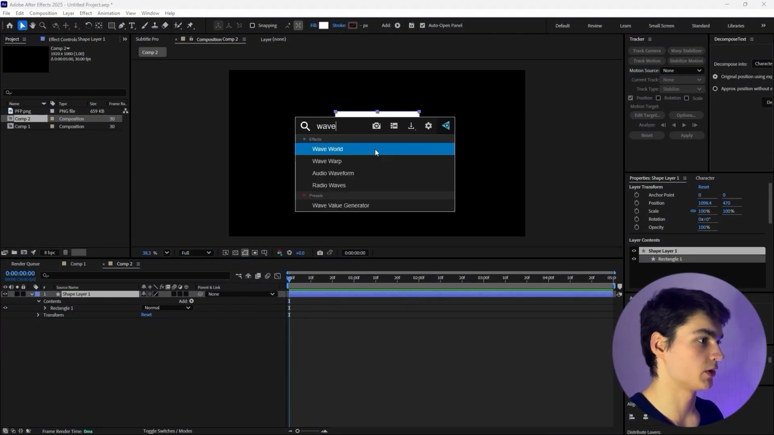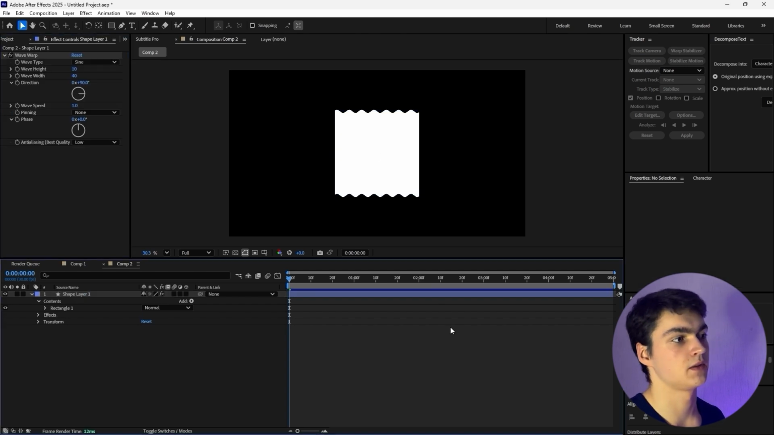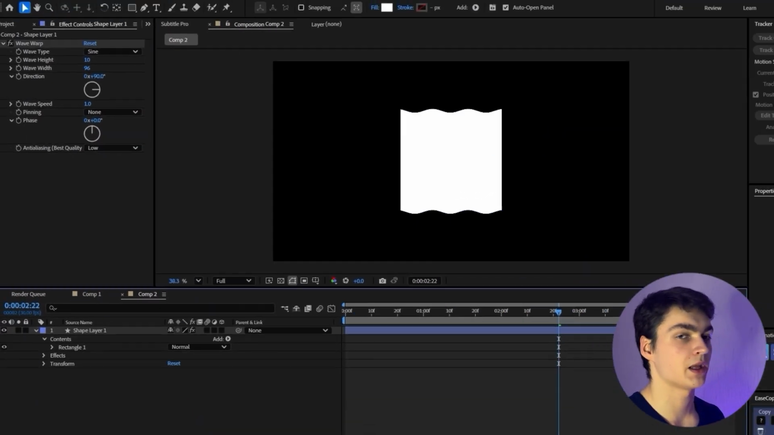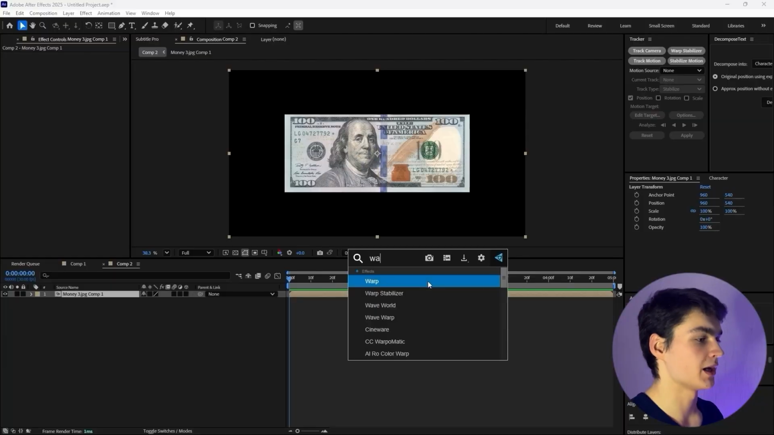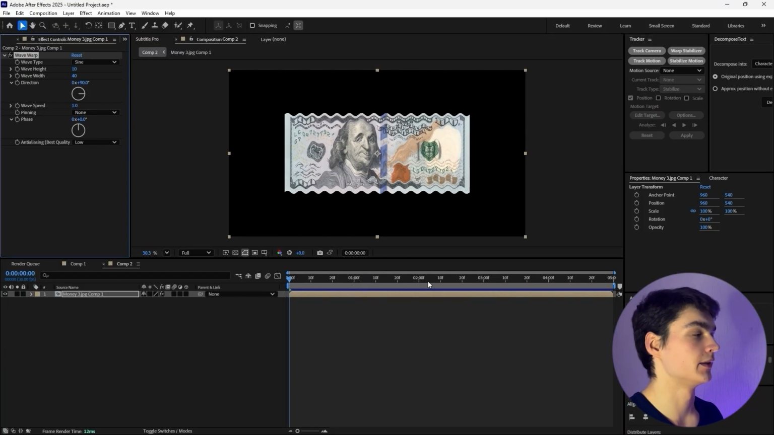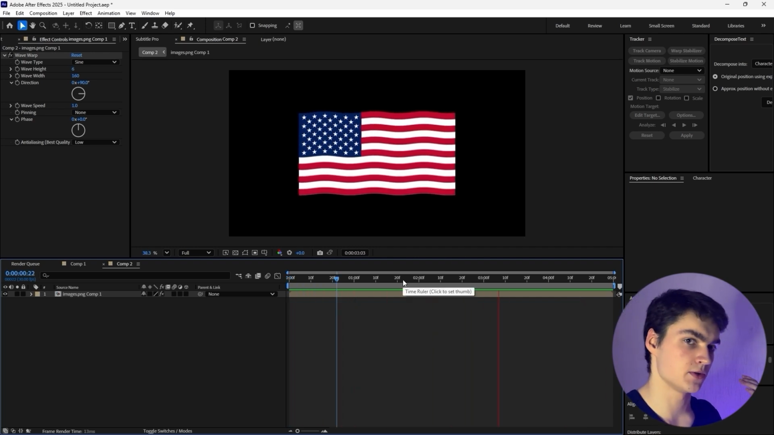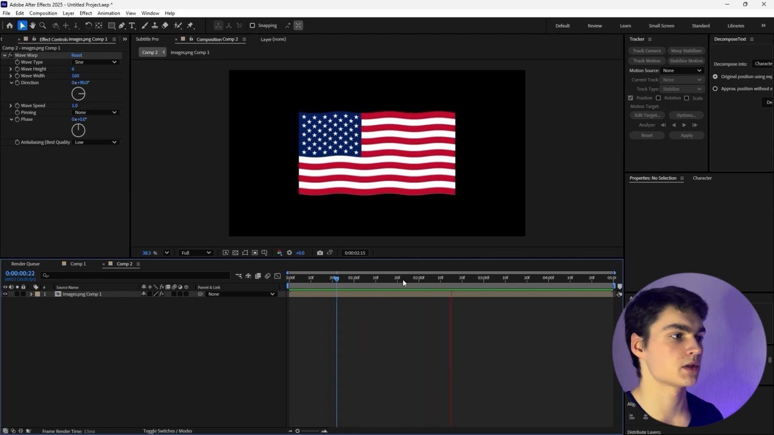The next effect is called Wave Warp. Now this is very straightforward. When you apply Wave Warp, it's going to animate the element or picture or anything that you apply this effect on, making it wavy. You can play around with the settings, but the way I like to use this effect is to apply it to 2 different elements. First of all, I like to add it to a dollar bill, and by just applying this effect for 2 seconds, I create this very beautiful look. And the second way I like to use this effect is on flags. This effect is very simple to use, very easy, very quick, and looks very good as well.